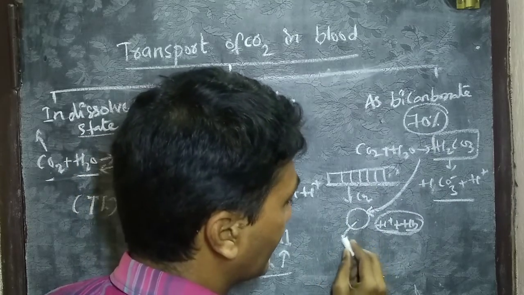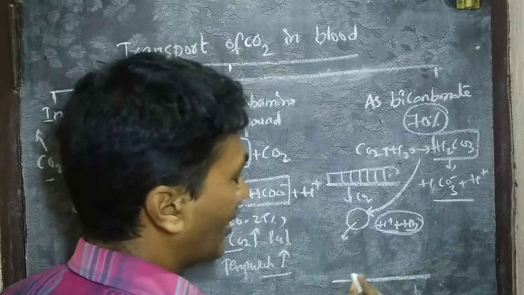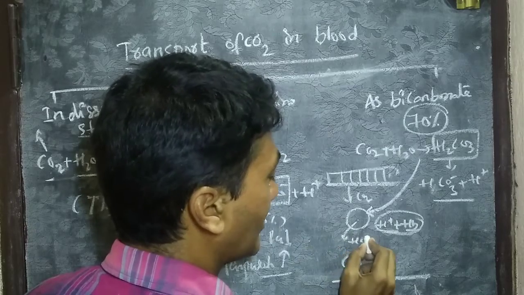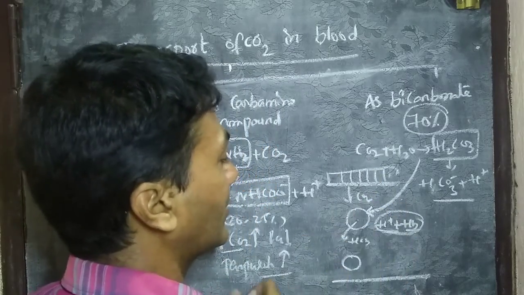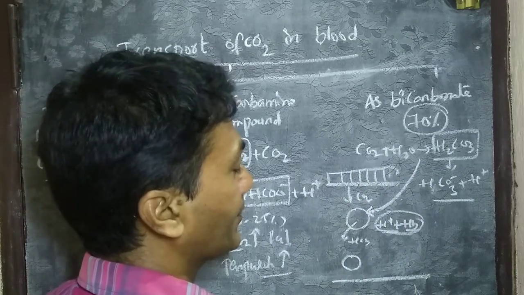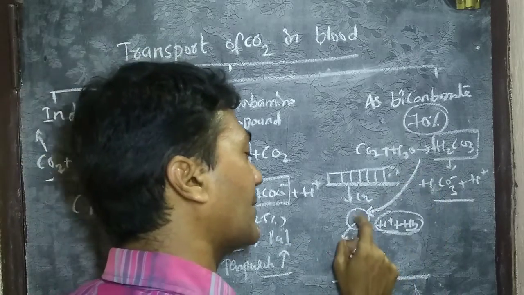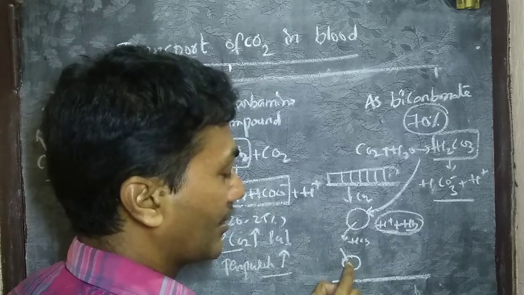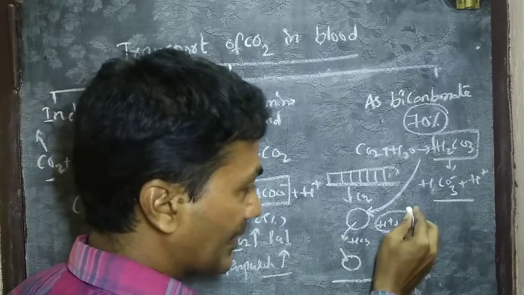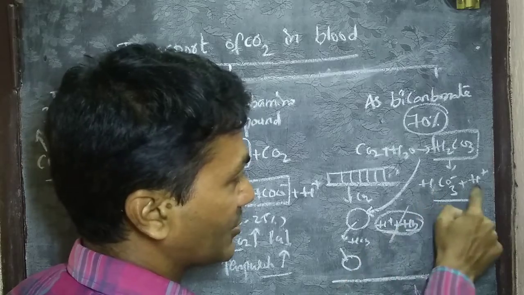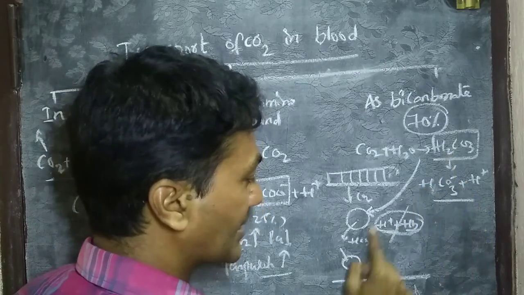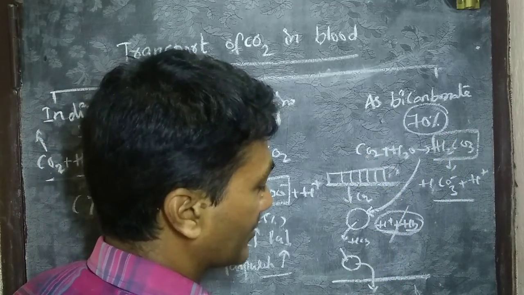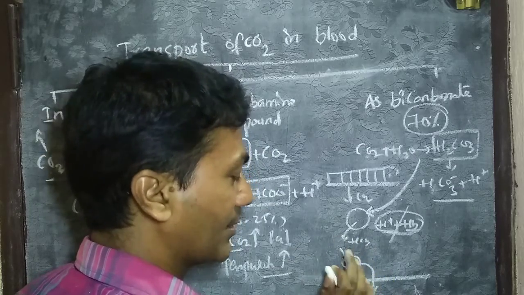Later, once it moves from tissue level to alveolar level, what happens? The bicarbonate is released into plasma. Mostly the bicarbonate travels through the plasma only, but the breakdown and the reaction take place in the RBC. Clear? Then this bicarbonate is received by the RBC and combines with hydrogen ions to form carbonic acid. Then carbonic acid is broken down to form carbon dioxide at the alveolar level. Water is present in the cytoplasm of the RBC.